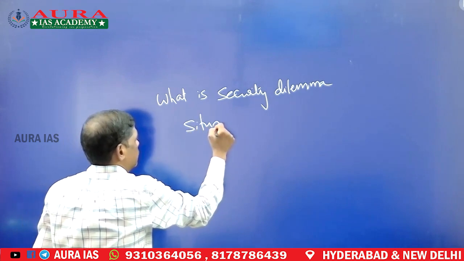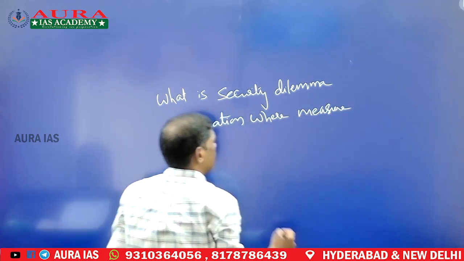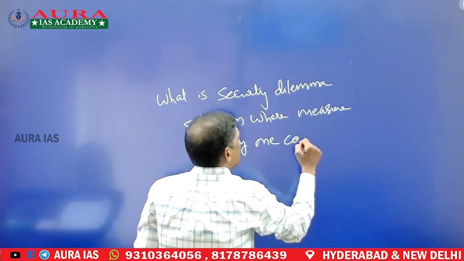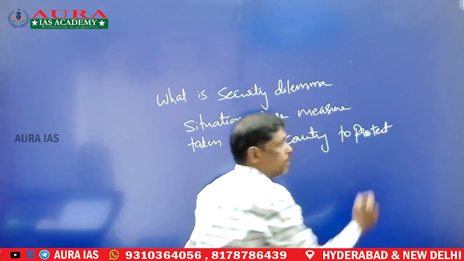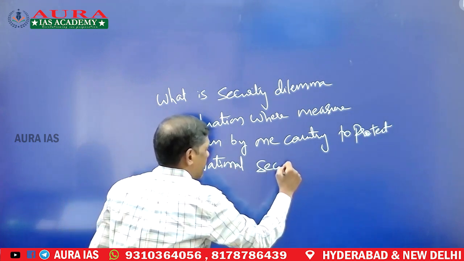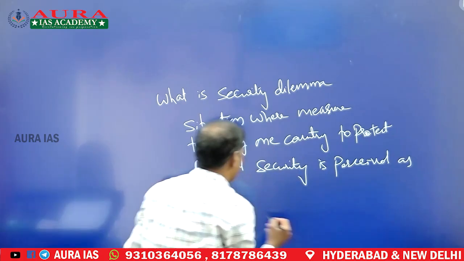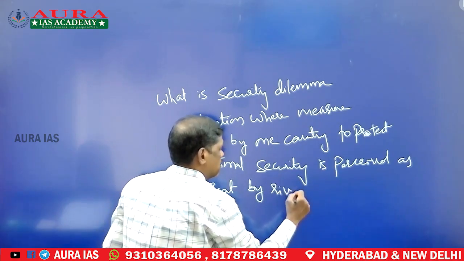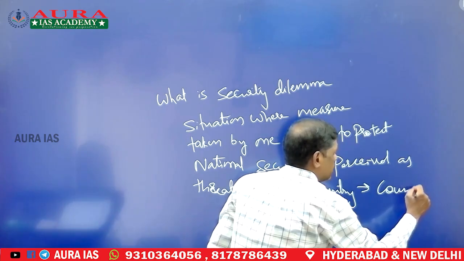It is a situation where measures taken by one country to protect national security are perceived as a threat by a rival country or countries, leading to countermeasures.